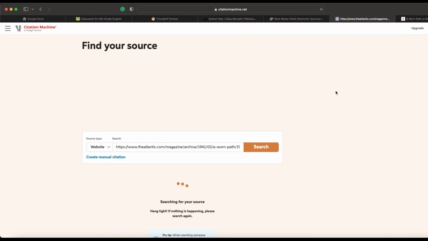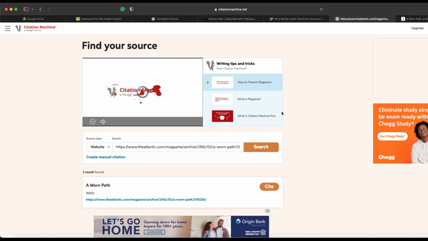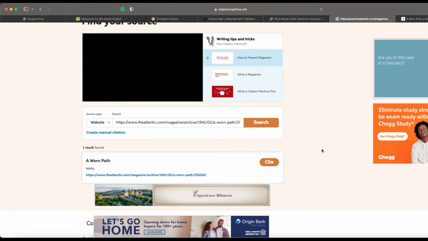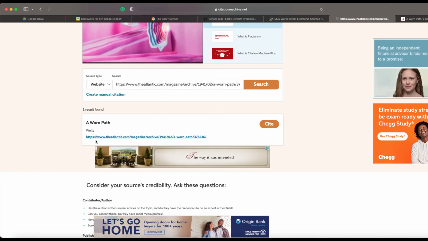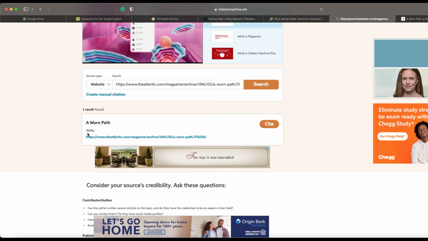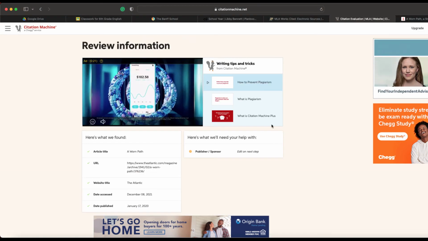Now, the tricky part with this citation is that you need to check it. You need to make sure that it has cited itself correctly. Okay, so I put in the URL. It says, is this the URL? And is that the author? And is that the title? And I say yes. So I'm going to hit cite.